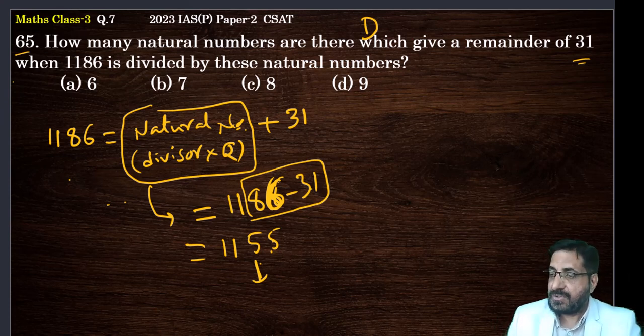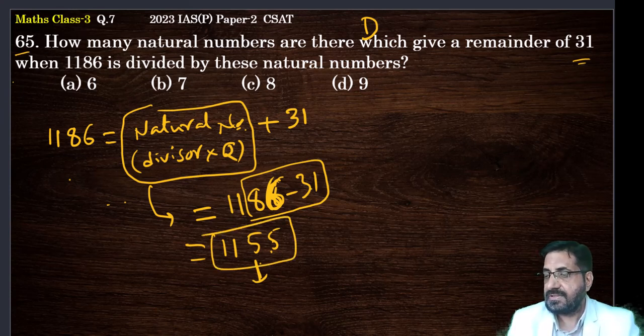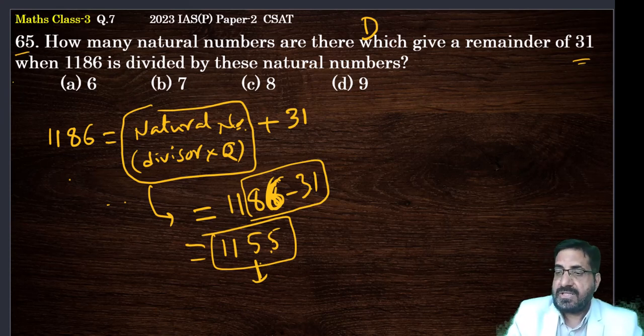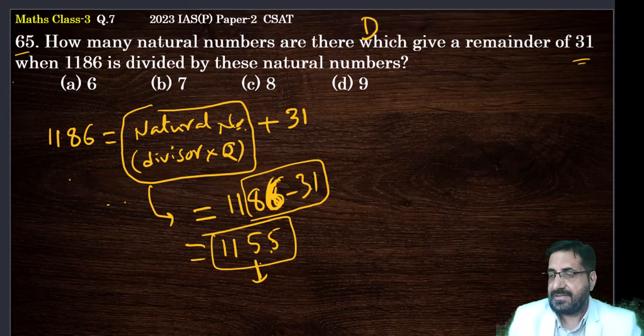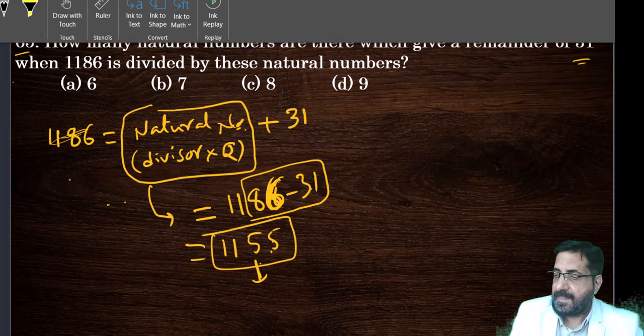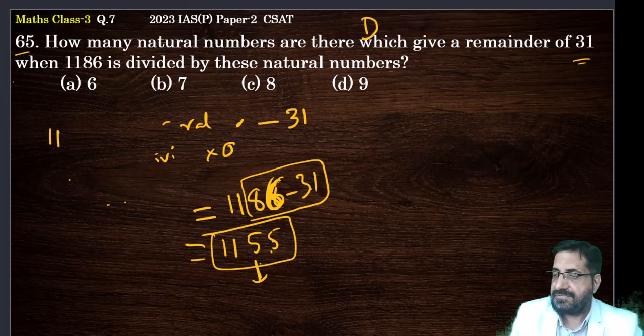Now you have to find out what multiples will give you 1155. How to find that? Find the factors of this 1155. You know about prime factorization. Find out different factors of 1155.